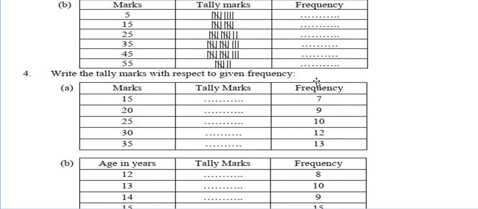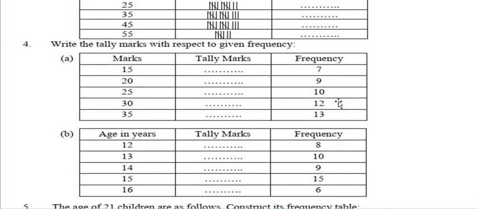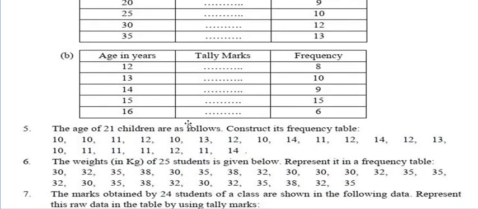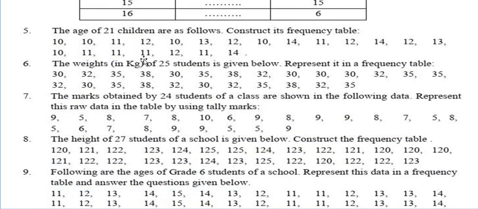And now just the opposite. Frequency is given but tally marks are not given. If there is 7, then how should we write the tally marks here? 5 plus 2 in tally marks. Very good. In tally bars, we have to make the 1, 2, 3, 4, then diagonally cutting, and 1, 2. That will be 7. Okay, like that we can do.